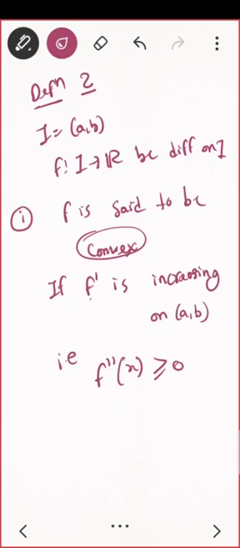Is that clear? Similarly, the second definition you can write for concave, that is, f dash is a decreasing function. Correct?